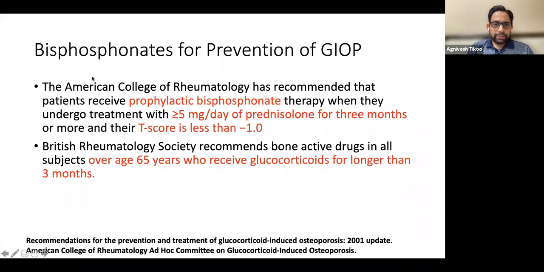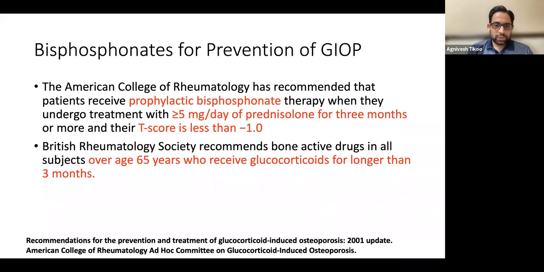So again, bisphosphonates have been recommended: if any patient is going to be on prednisolone more than 5 milligram per day for 3 months, and their T-score is in the osteopenia range, then you have to start them prophylactically on bisphosphonate. You don't think twice, you start them as soon as you start steroids. Whereas the British Rheumatological Society says that anybody above 65 for whom you're thinking of starting steroids, just start them on bisphosphonates.